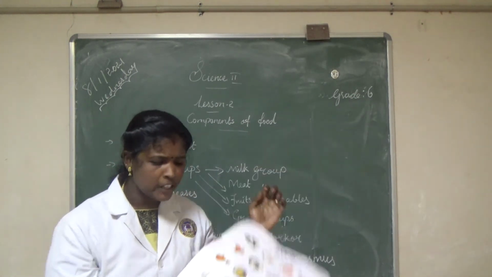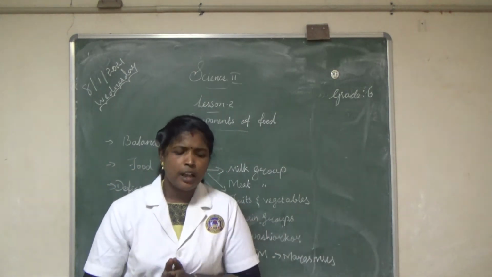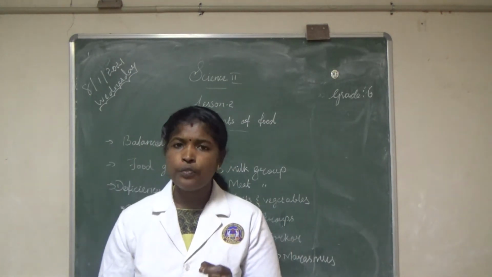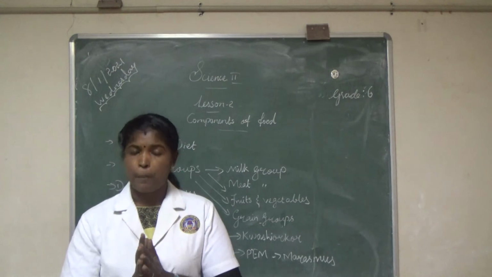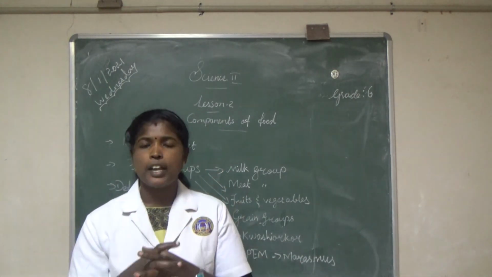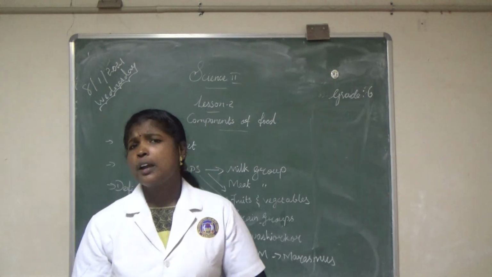Okay, take page number 24. What is a balanced diet? A diet that contains an adequate amount of different nutrients in the right proportions along with roughage and water required for the healthy functioning of our body is called a balanced diet.